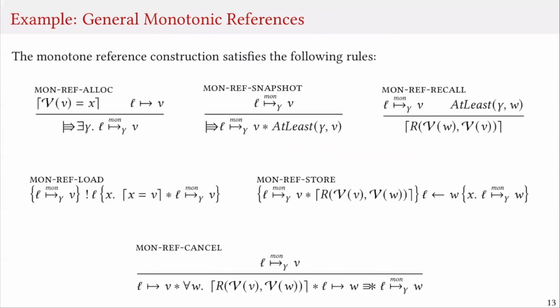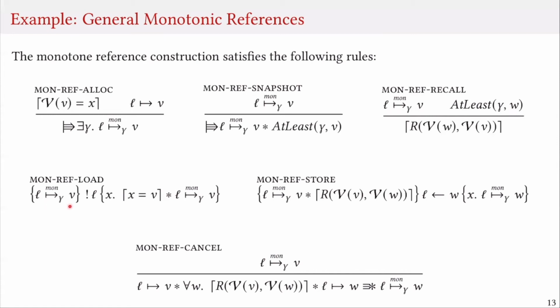Okay, let's look at the properties of these references. First of all, given a reference L with value V, such that V is represented in our relation, we can always create a monotone reference. If we know the value of a monotone reference, we can always take a snapshot of this value and know that the value of this monotone reference is never going to decrease. If we know that the monotone reference has some value V, and we know that the value of this monotone reference is at least W, then we know that V and W are related.